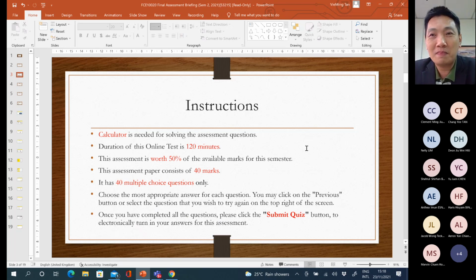Sir, in Canvas there's a section called take-home exam. Yes, correct. The take-home exam is only for another semester. It's not for your batch. For your October semester, we're using a project to replace the take-home exam. The take-home exam is only applicable for the August intake. So for October intake, we use a project instead of the take-home exam.